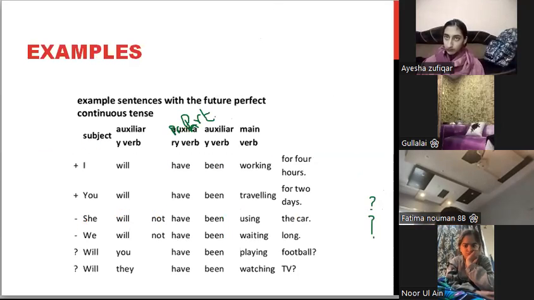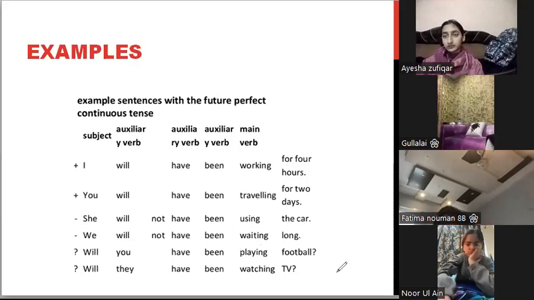Now, over here, you have the same thing all over again, the construction of the tense. I will have been working for 4 hours. You will have been traveling for 2 days. Both these statements are affirmative sentences. The next 2 sentences are in the negative. She will not have been using the car. We will not have been waiting long. Will you have been playing football? And will they have been watching TV? Both these statements are in the interrogative.